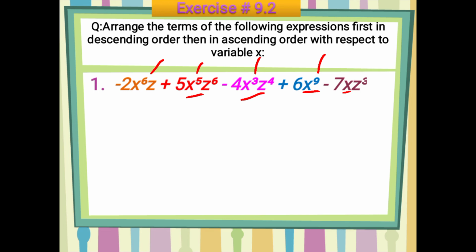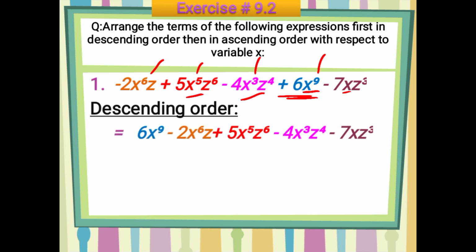Let's check it out. So where will you start? You will start from this one. You will write first 6x to the power 9. Why 6x to the power 9? Because 9 is the highest power. In descending order you have to arrange from highest to lowest, and the highest exponent here is 9. So first you will write 6x^9.